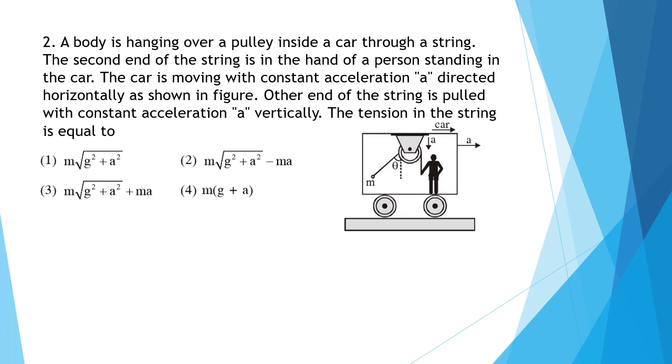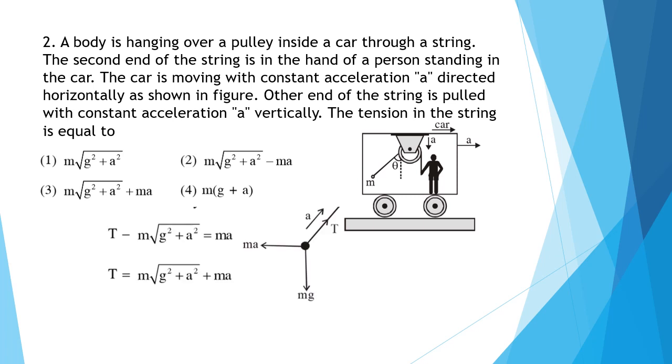So first of all what you have to do is make the free body diagram. When you make the free body diagram, it becomes extremely simple. From the free body diagram we can easily see that T minus m root g square plus a square, that is the resultant of ma and mg, will be equal to ma. Therefore T will be equal to m root g square plus a square plus ma. Therefore the correct answer here will be option 3.